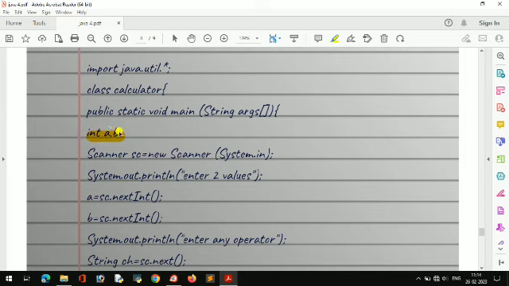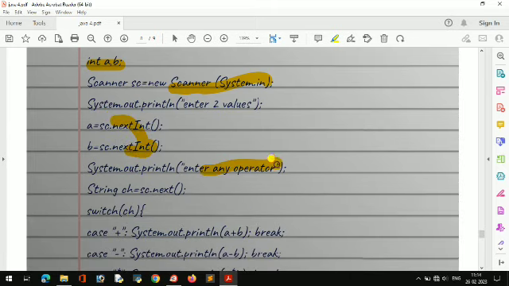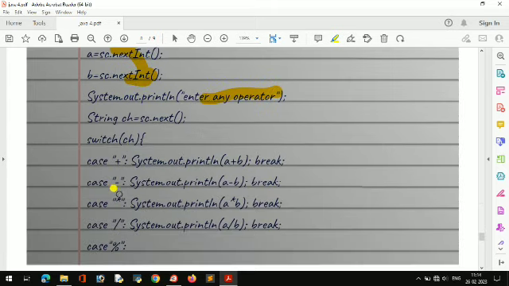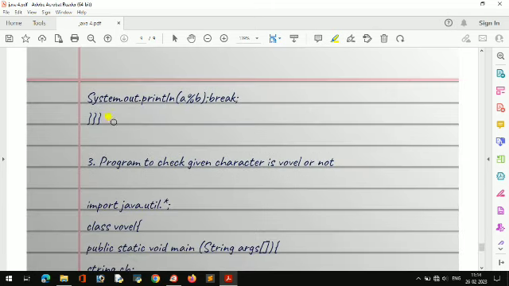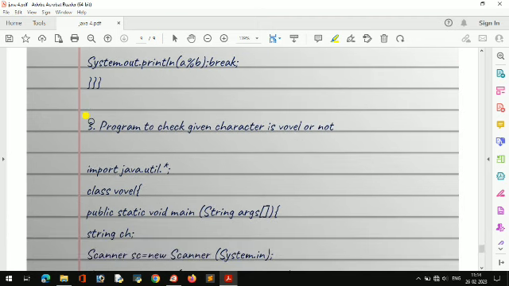And these are some simple programs to perform a basic calculator with arithmetic on two integers. I will tell you how. I have taken two integer inputs, a and b, using Scanner, and then enter any operator. If we write an operator like plus, minus, multiply, divide, it should do the task. That I have written in the character ch. If it is plus then it will do a plus b, if it is minus then it will do a minus b, and similarly for the rest. And in the default case you have to write that the operator is not matching. Such simple programs are asked in our normal exam, so you can just study these programs.